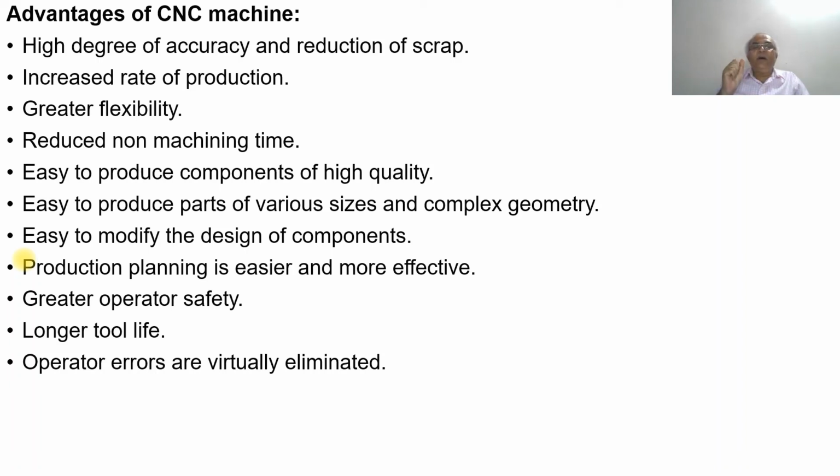The movement of the tool need not be handled by the operator; it is taken care of by the servo motors, depending upon the values given in the program of instructions. So the machine performs the operation by itself. Therefore, operator errors are virtually eliminated. So these are the advantages of the CNC machine.